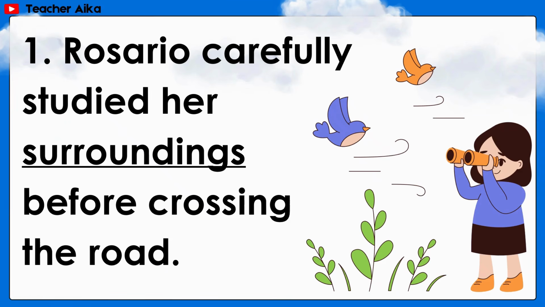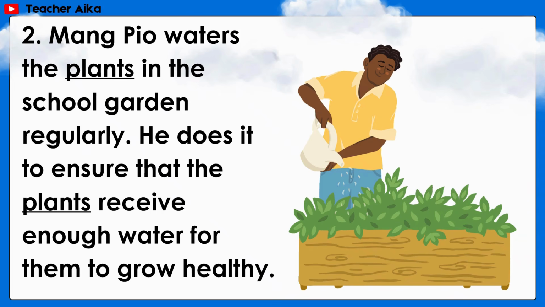Number 1. Rosario carefully studied her surroundings before crossing the road. Underlined word: surroundings. Number 2. Mang Pio waters the plants in the school garden regularly. He does it to ensure that the plants receive enough water for them to grow healthy.